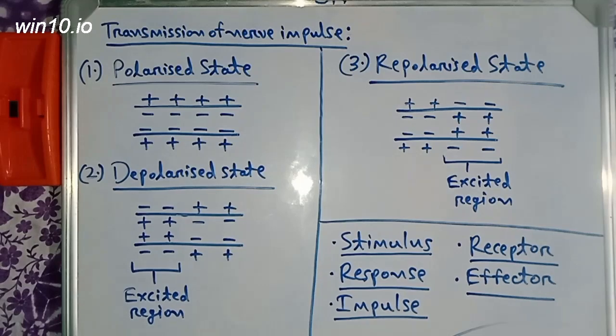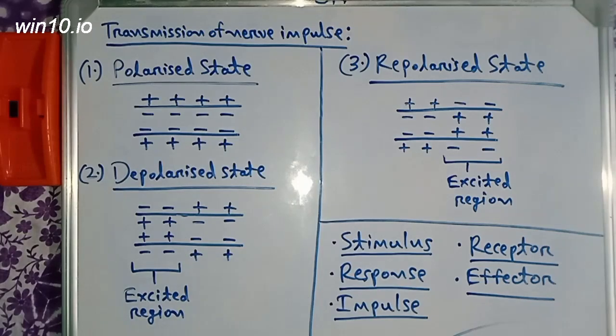You remember there were three major parts of a neuron: the cell body or cyton or perikaryon, the axon, the long process that arises from the cyton, and the axon terminal or axon ending. This axon is, in common terms, also called a nerve fiber.